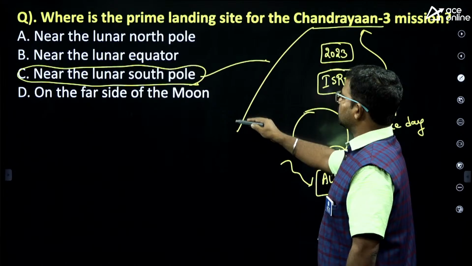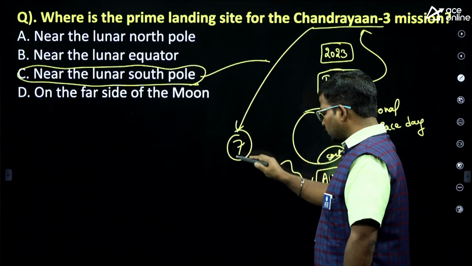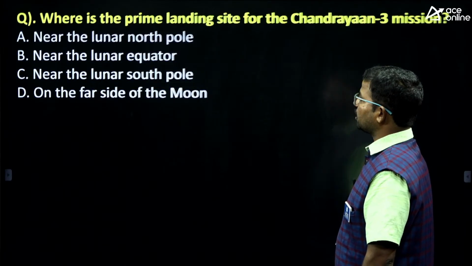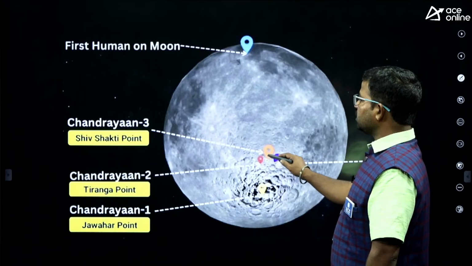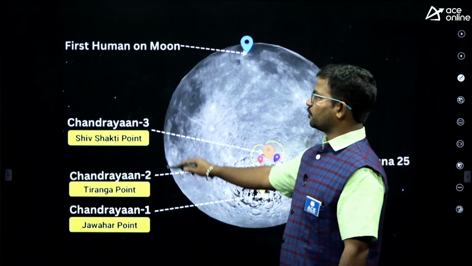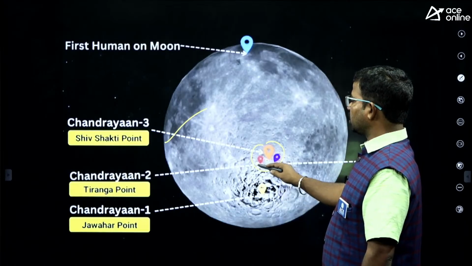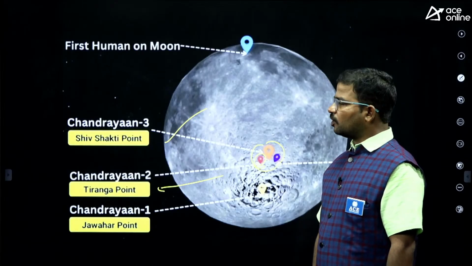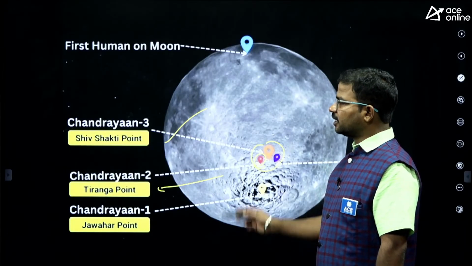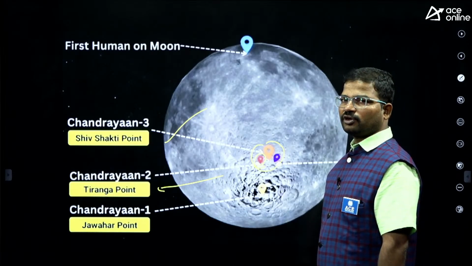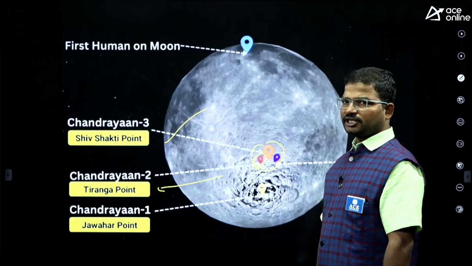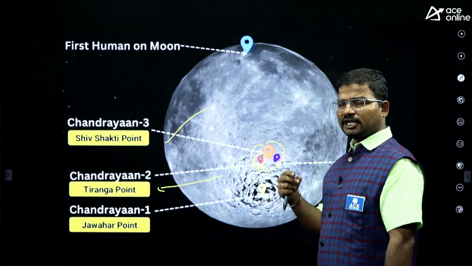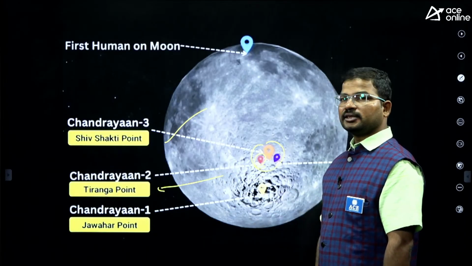In Chandrayaan 3, how many payloads exist? So 7 payloads exist. Okay, so 7 payloads majorly exist in Chandrayaan 3. The landing site of Chandrayaan 3 is called Shiv Shakti Point. Next, the landing site of Chandrayaan 2 is called Tiranga Point. You should also remember these two things. Of course, Chandrayaan 2 did not succeed, but we have proposed the name of the landing site now.